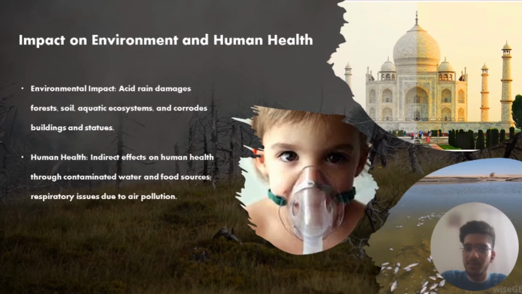It's built with marble. When it was built, it was completely white in color, but with time, many leather industries opened around this place and they released toxins such as sulfur oxides and many other things. So, whenever the rain comes, it's always acidic and corrodes the marble of this Taj Mahal. With time, this building becomes yellow in color. So, you can see the difference on the left side and the right side of the picture.